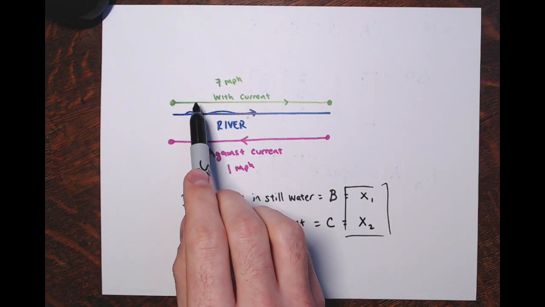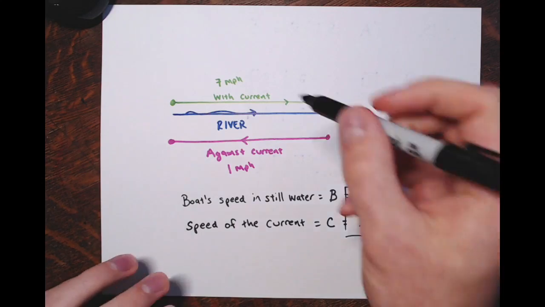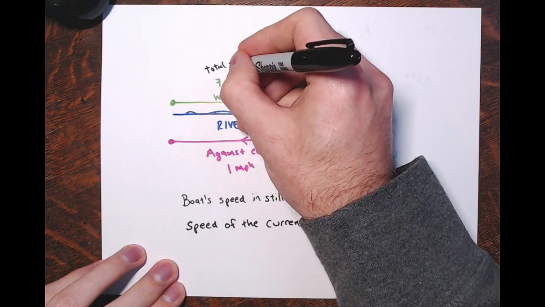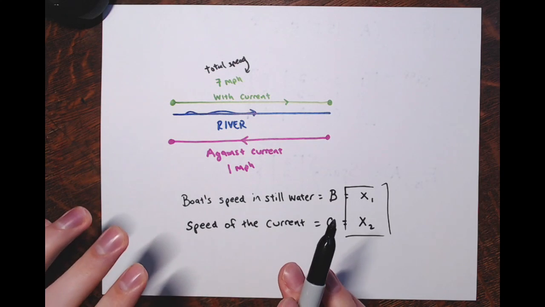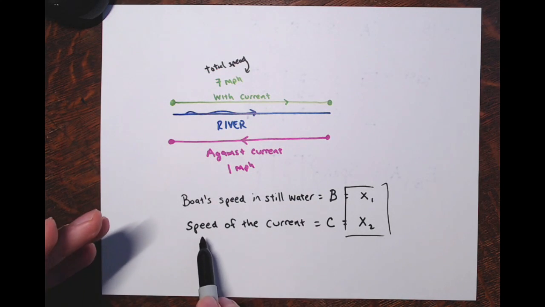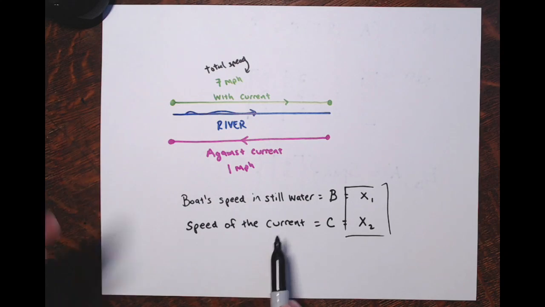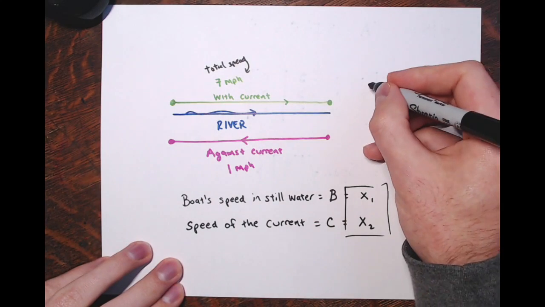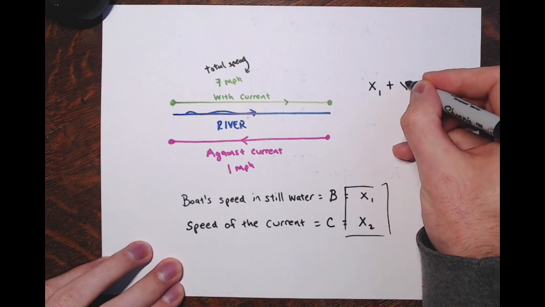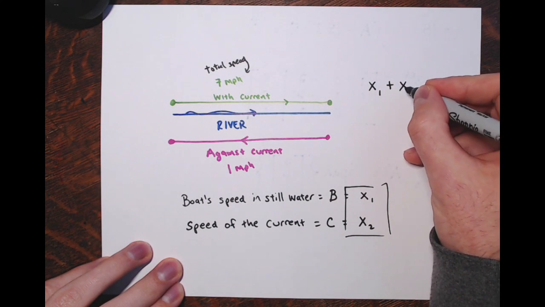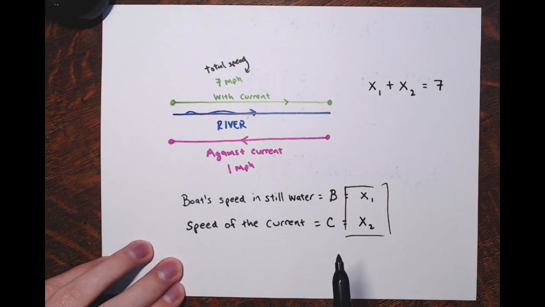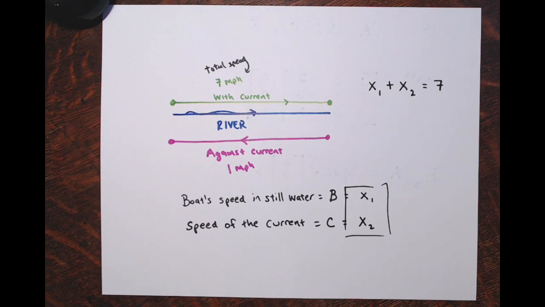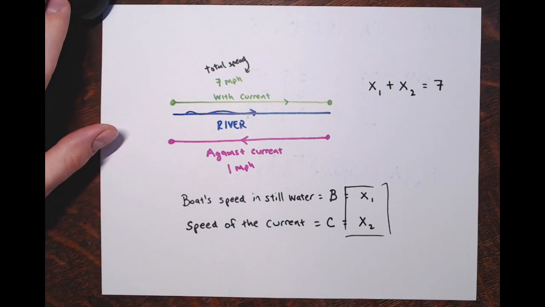All right, so with the current, they said the total speed was 7 miles per hour. Now, the total speed is the speed of the boat on its own in still water. You're going with the current, so you're adding to it the speed of the water. So this is x1 plus x2, the speed of the boat in still water plus the speed of the current, should be equal to 7 miles per hour. So I'm getting an equation here with two variables, x1 plus x2 equals 7. I hope that made sense, right?